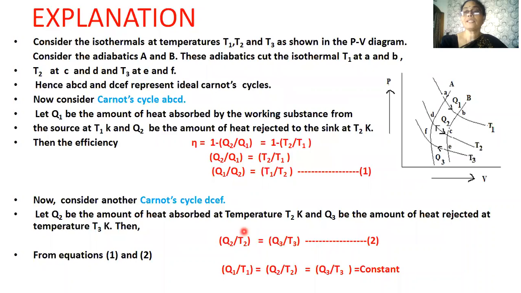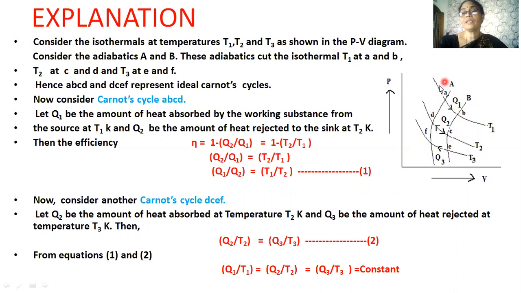Now let's explain this concept of entropy. In order to understand entropy, let us consider three isothermals at temperatures T1, T2 and T3 and two adiabatics A and B. From the figure it is clear that these two adiabatics A and B cut the isothermals at AB, CD and EF. That is, the first isothermal at AB, the second isothermal at CD and the third isothermal at EF.